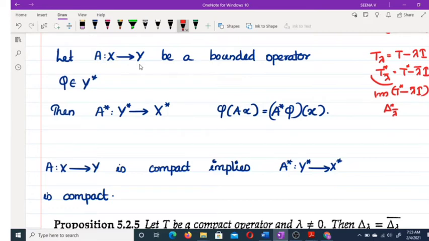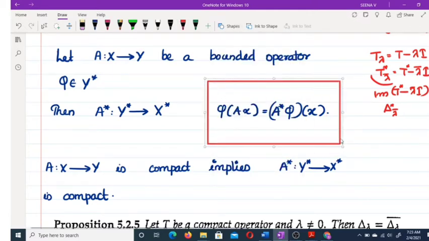A is a map from X to Y. A star is a map from Y star to X star defined by A star phi of X is equal to phi of AX. This was the definition of A star.